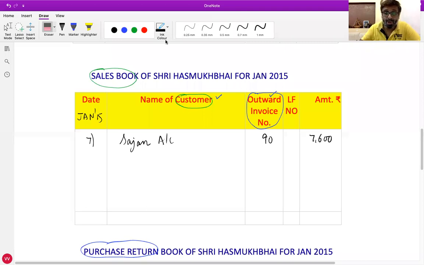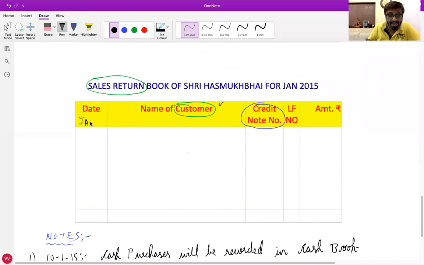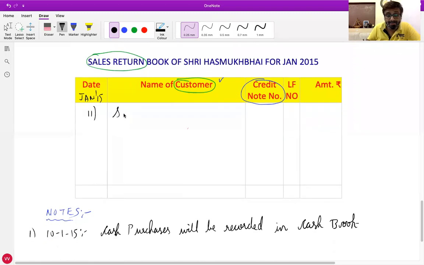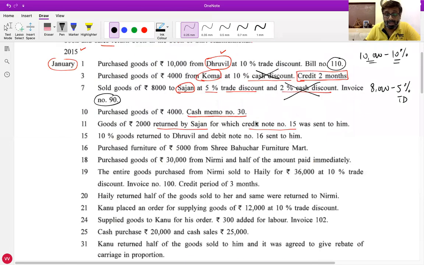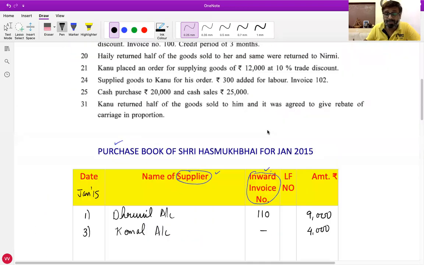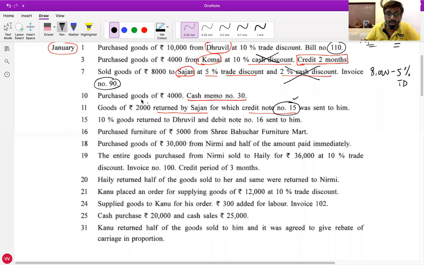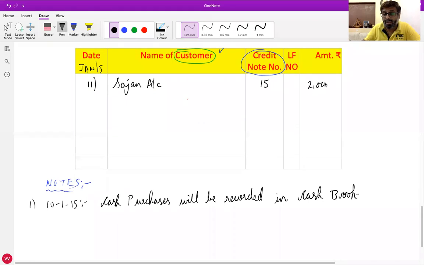Yes, Hirsha, unmute yourself and tell me the date in sales return book. What is the date? 11. 11th. Name of customer? Sajan account. Credit note number? It's not given, sir. No, it is given, na, 15. Credit note number is 15. And what is the amount? 2000. Okay, goods of rupees 2000 were returned by him. Yes, very good. Mute yourself.